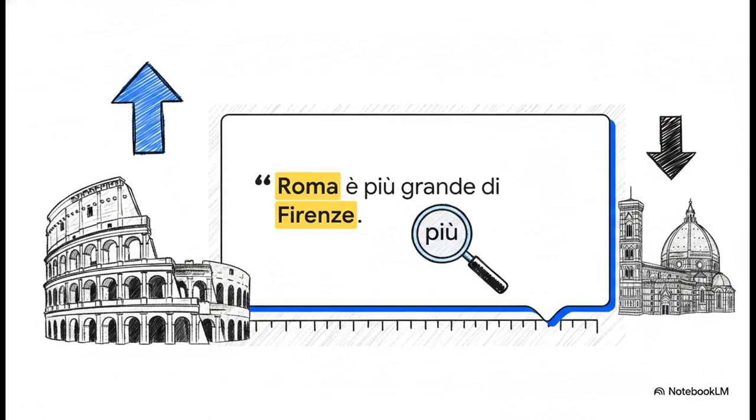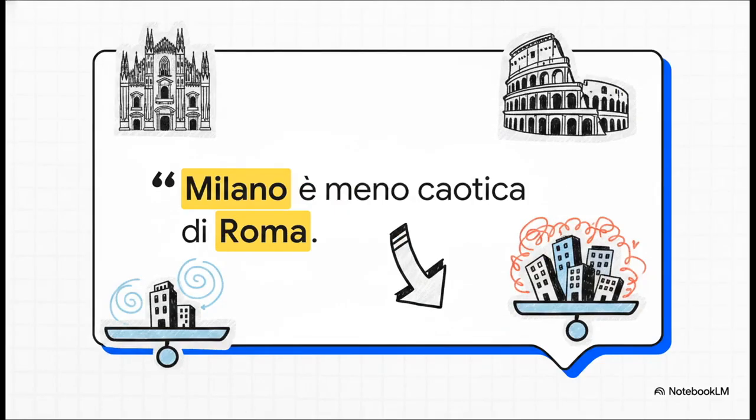Let's look at this in action, shall we? Roma è più grande di Firenze. Rome is bigger than Florence. Notice how the adjective grande doesn't change at all? There's no grandeur. It's the helper word più doing all the heavy lifting to show that majority. And this brilliantly illustrates how the whole thing works in reverse. Milano è meno caotica di Roma. Milan is less chaotic than Rome. Here, meno tips the scale the other way.